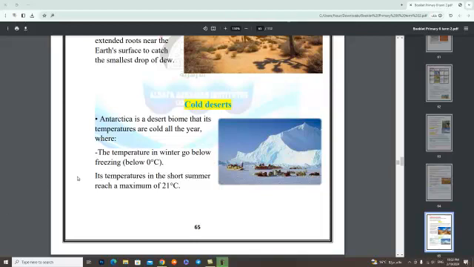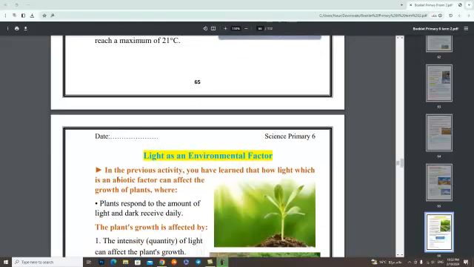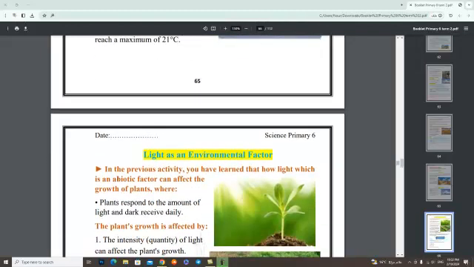Its temperatures in the short summer reach a maximum of 21 degrees Celsius. Now we will talk about a new factor, light as an environmental factor.